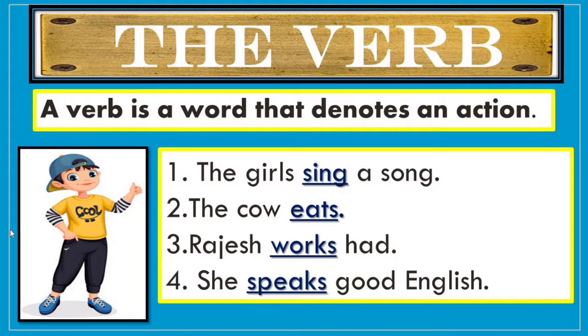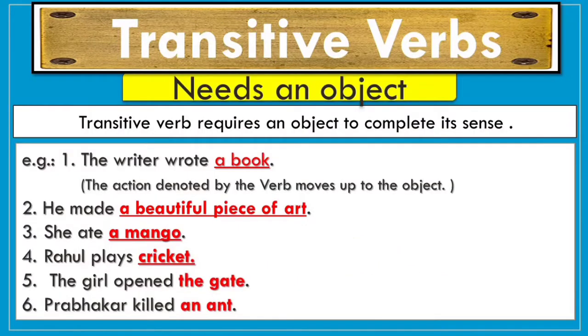Now let us see what is a transitive and an intransitive verb. The first one is transitive verbs. Transitive verbs are the verbs that need an object. The definition in simple language is: a transitive verb requires an object to complete its sense, its meaning.